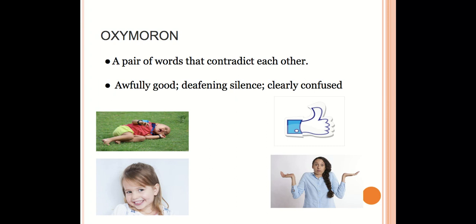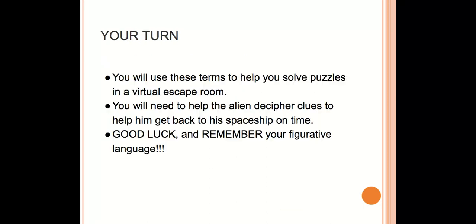Awfully good. Now, awfully and good are two contradicting words, but you're trying to say that something's very good. Deafening silence. Again, deafening would mean that's very loud. Silence is obviously very silent. So if you're saying deafening silence, you're saying that's huge amounts of silence, lots of silence. Clearly confused. Again, clear means that you understand. Confused means you don't understand. If you're clearly confused, it's just basically saying that you're very much confused. It's obvious you're confused.